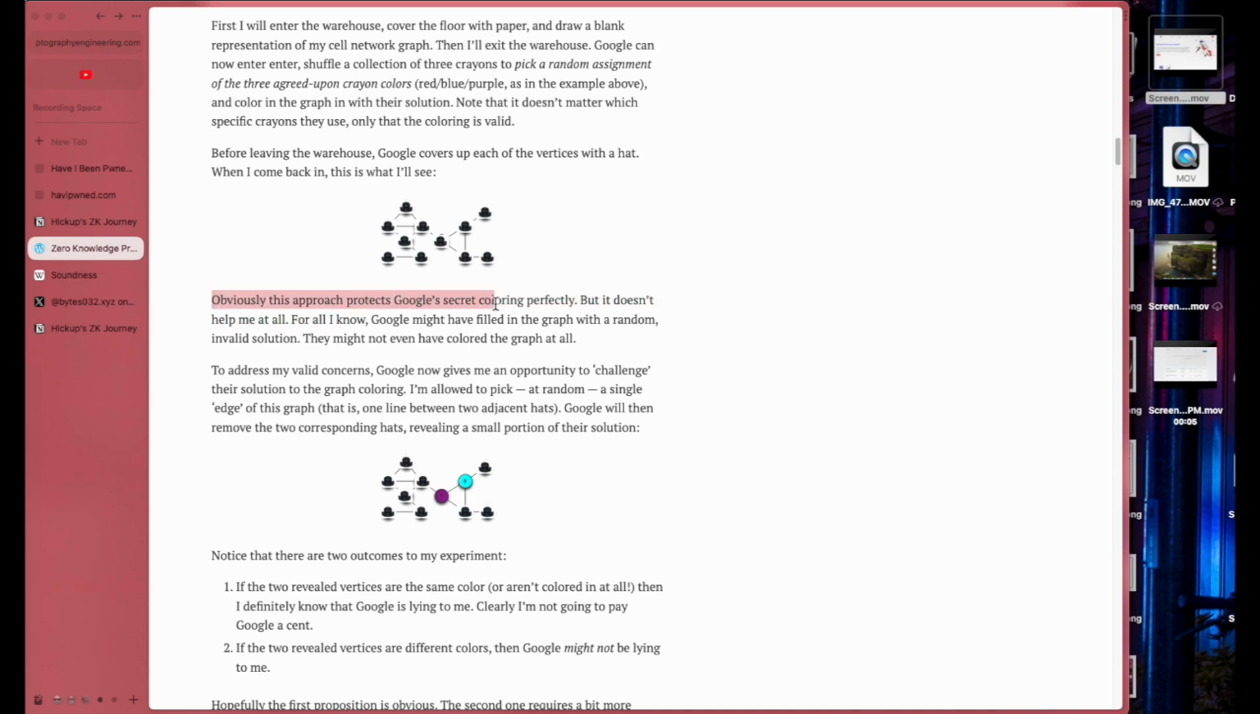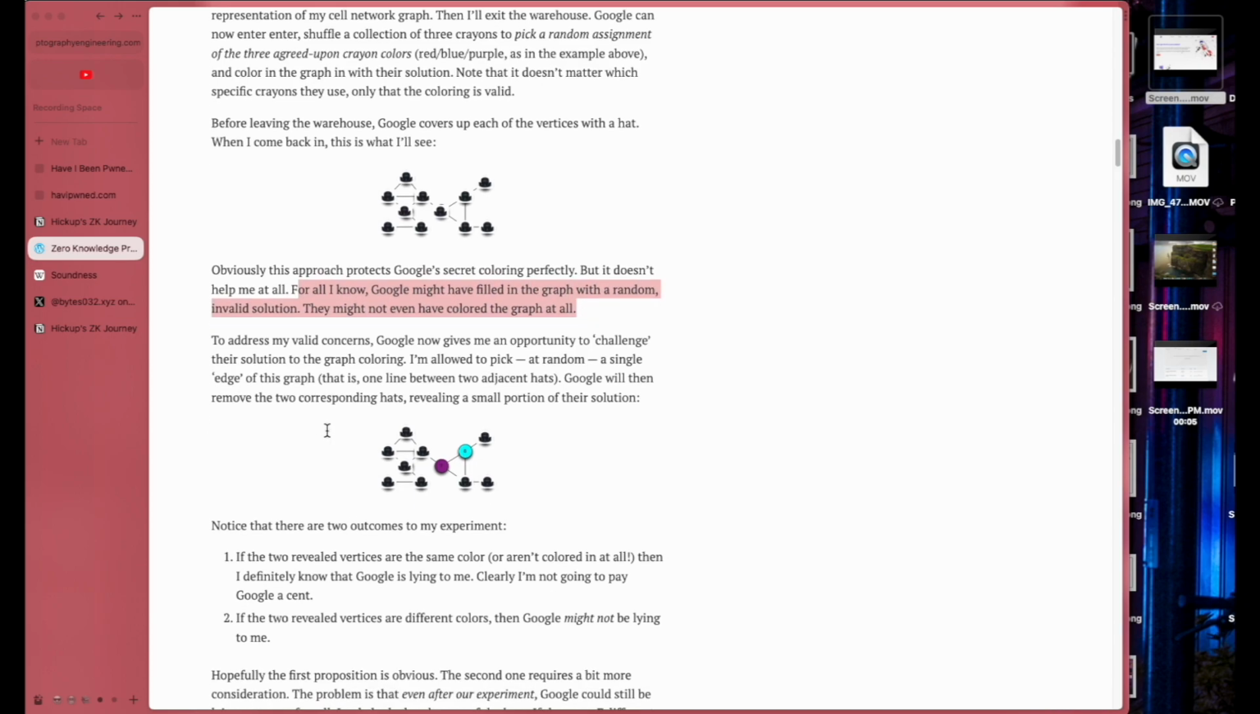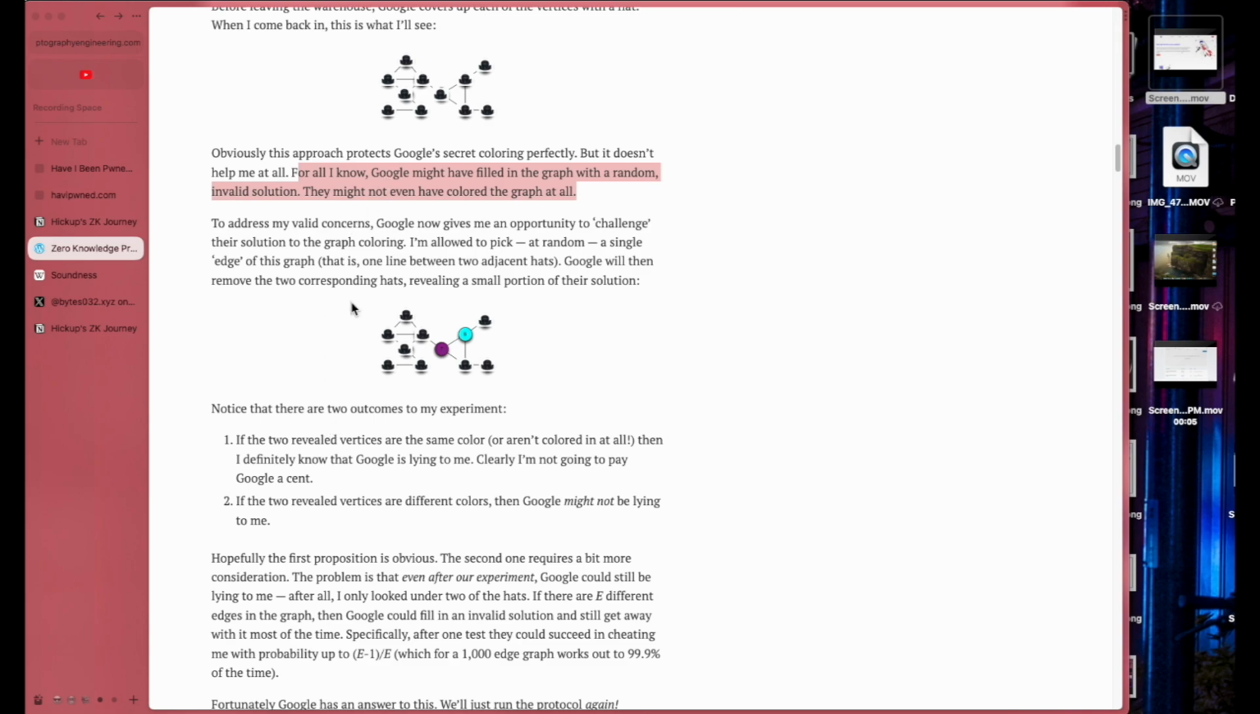Obviously, this approach protects Google's secret coloring perfectly. But it doesn't help me at all. For all I know, Google might have filled the graph with a random invalid solution. They might not even have colored the graph at all. Yeah, how would you know?